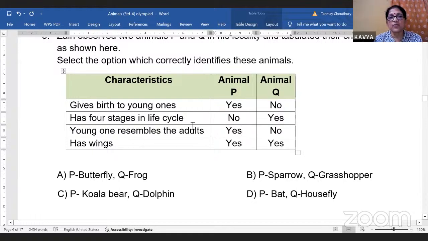Yes. It has got 4 stages in the life cycle. Yes. And it gives birth to young ones? No. Young ones resemble the adults? No. In housefly, just like in butterfly. So the life cycle of a housefly and the life cycle of a butterfly are just the same. And it has got wings? Yes, both of them have got wings. Okay, so the answer is D.